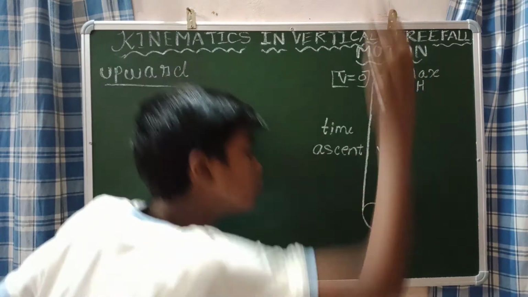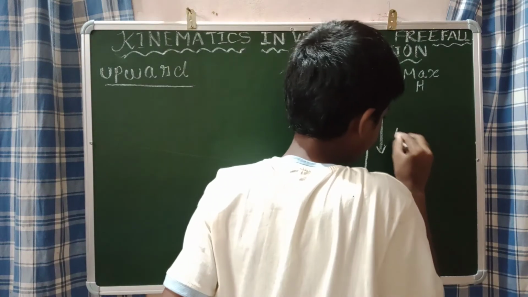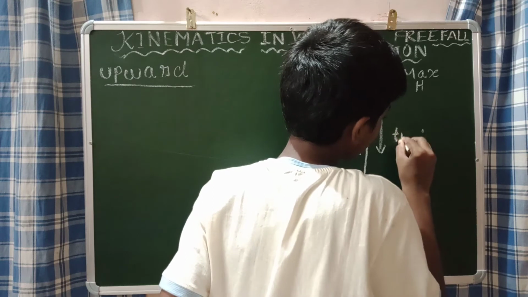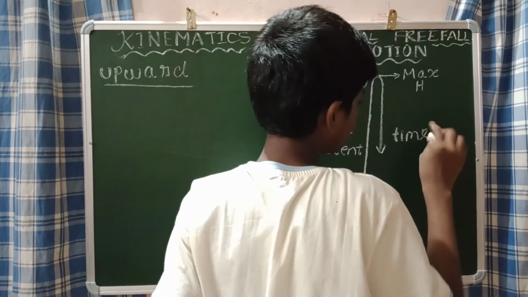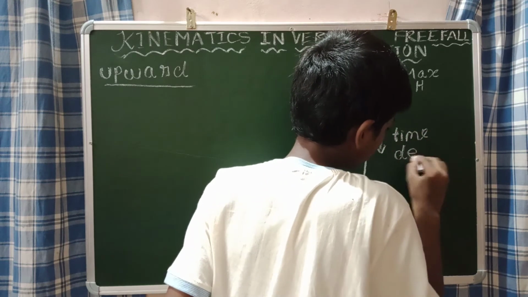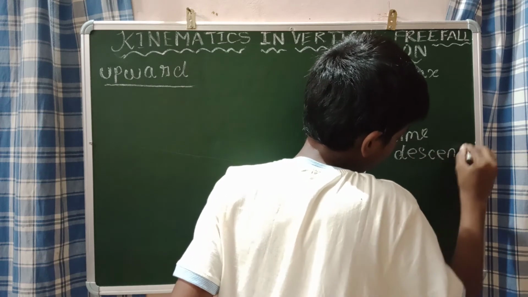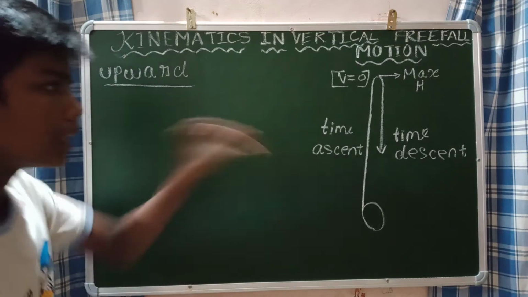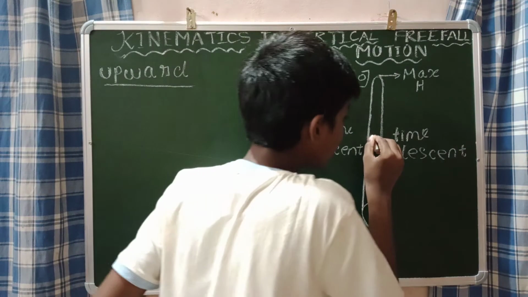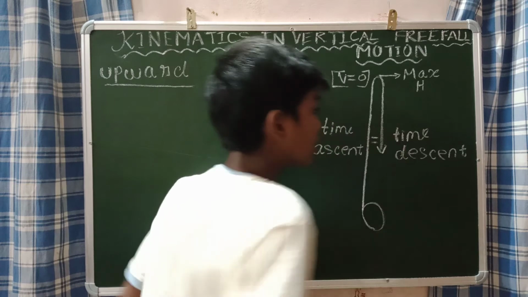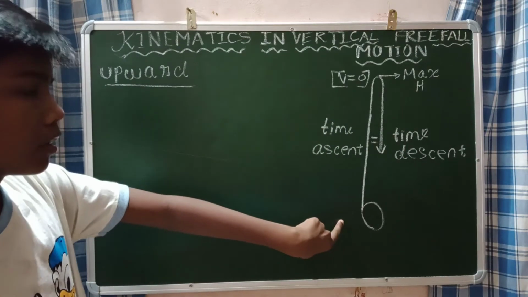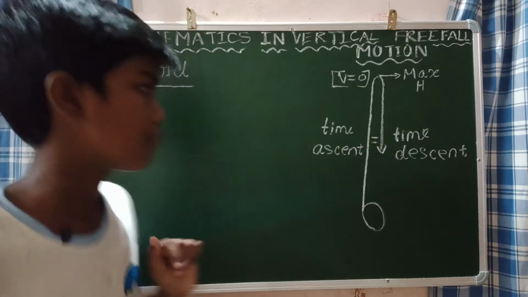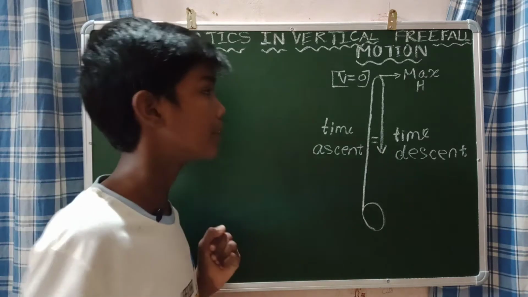From the maximum height to the ground is called the time of descent. So the time taken to ascent is equal to the time taken to descent. This is one of the properties.